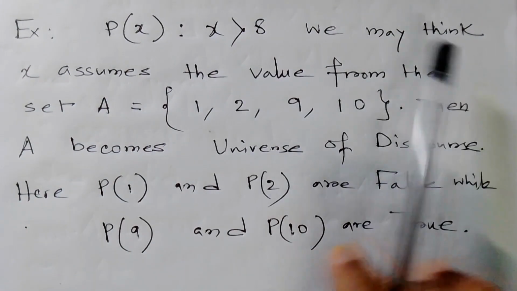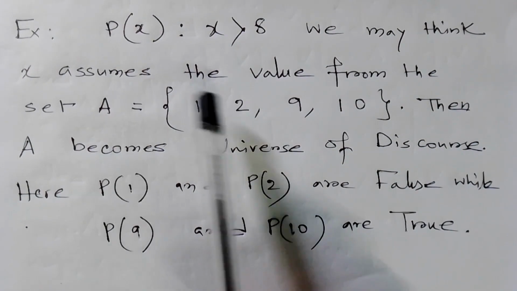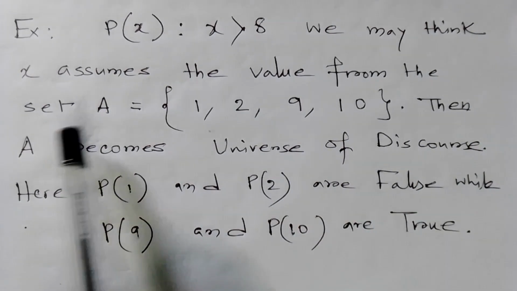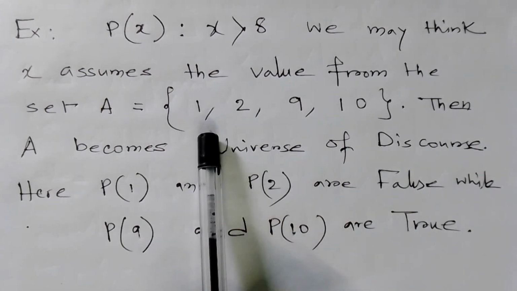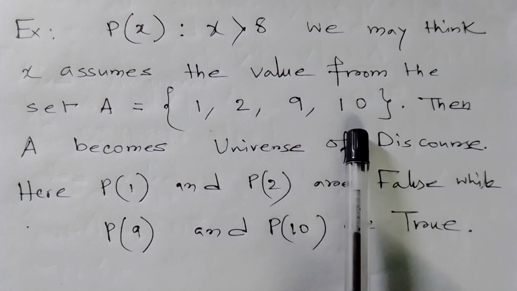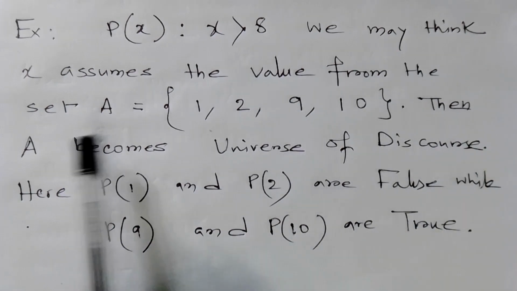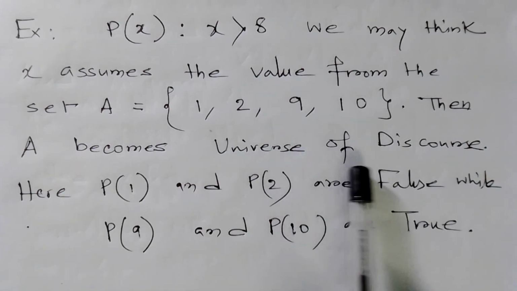We may think x assumes values from the set A equal to 1, 2, 9 and 10. Then A becomes the universe of discourse.